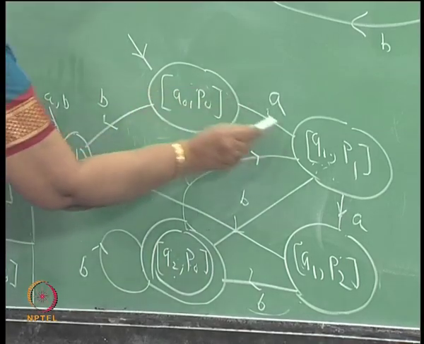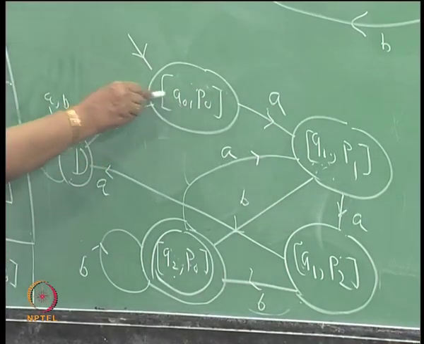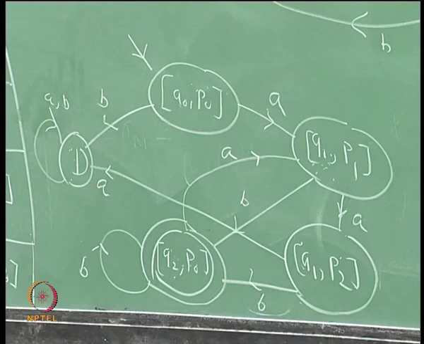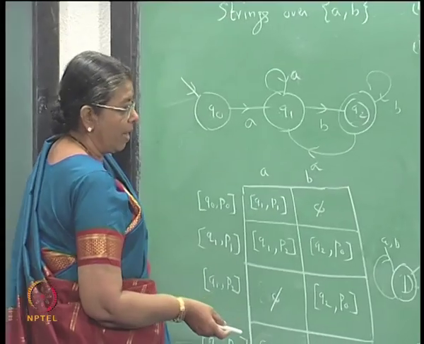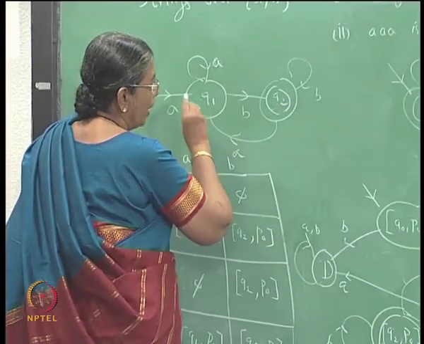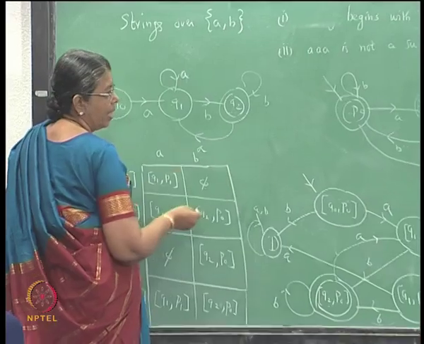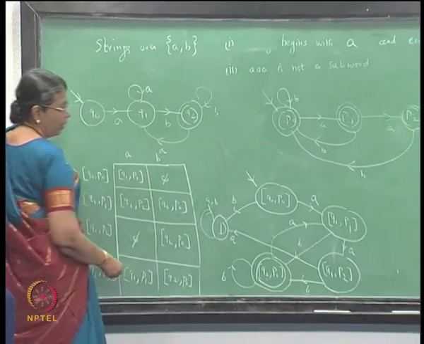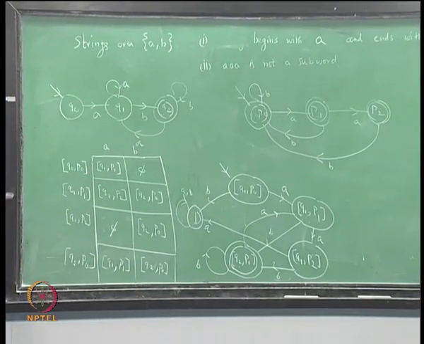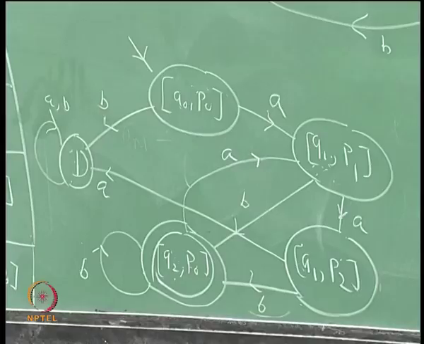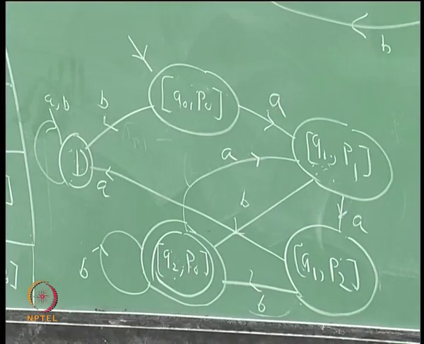The string begins with a, the first symbol if it is a B, the string will be rejected by going to the dead state. So, this diagram you can draw straight away, or you can draw these two diagrams and then combine them using this method. So, this shows that if L1 and L2 are regular sets, L1 intersection L2 is also a regular set and can be accepted by a finite state automaton.